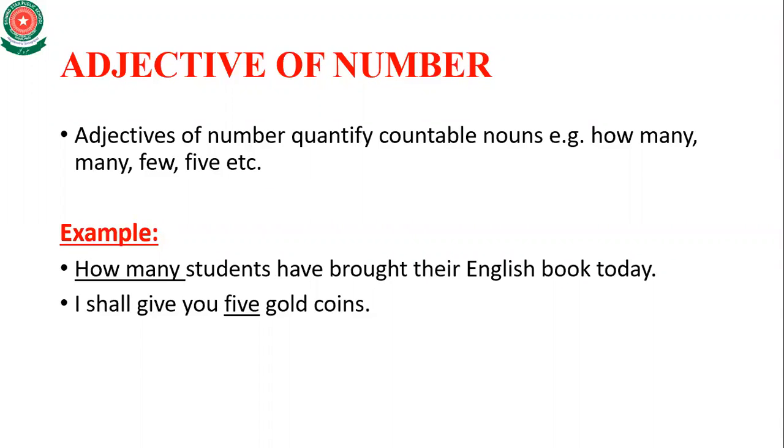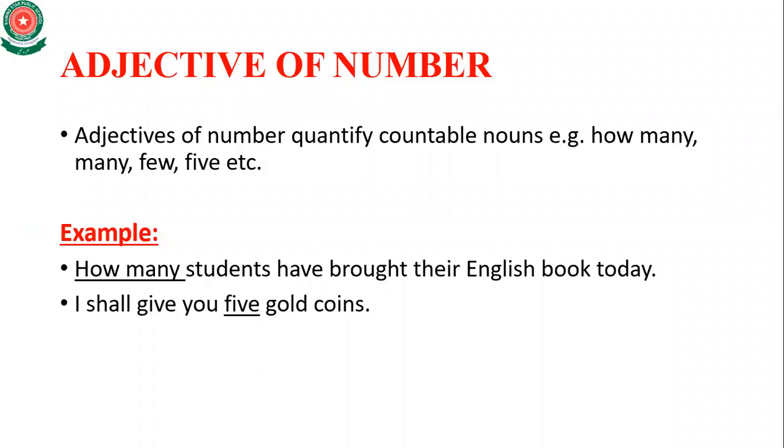Now adjective of number, you can understand by the name. Adjective of number, basically what are numbers? 1, 2, 3, 4, definite or indefinite numbers. So the adjectives of number quantify countable nouns. How many, many, few, 5, etc. So these are the numbers which quantify the countable nouns.